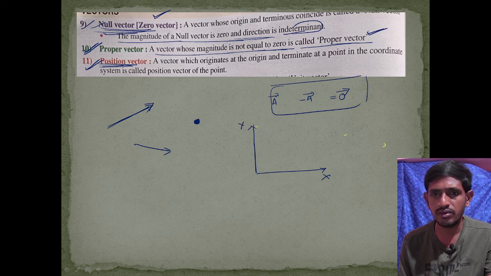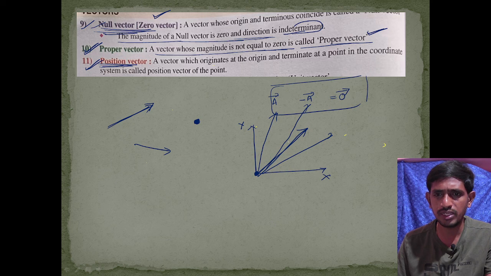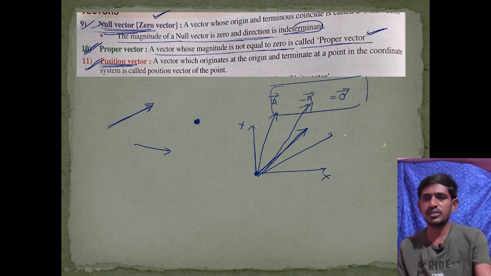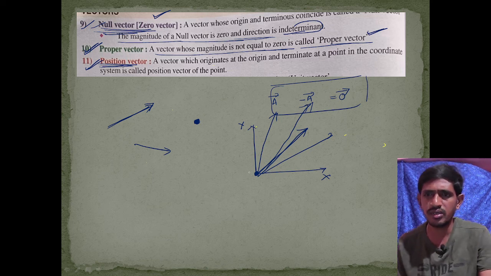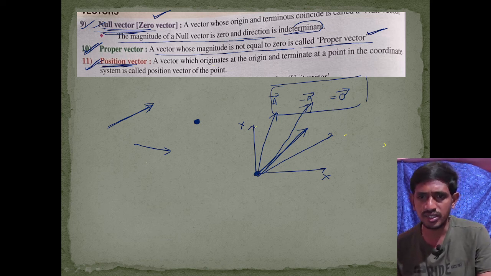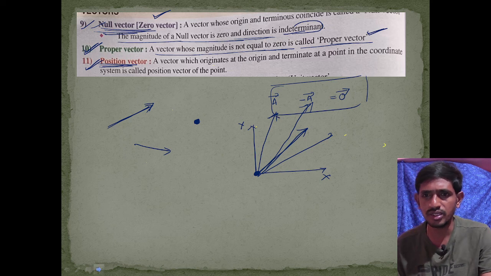Any vector which originates from the center point, that is, originates at the origin and terminates at any point in the Cartesian coordinate system. This is the Cartesian coordinate system, any vector, but starting from the origin. So this is a position vector, and this is also a position vector, and this is also my position vector. The length of this vector is this much, and the direction is this much here. It terminates at any point in the coordinate system, but it starts at the origin. Therefore, this is called the position vector.